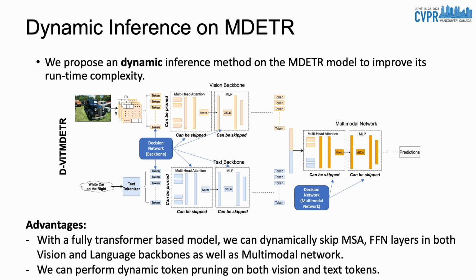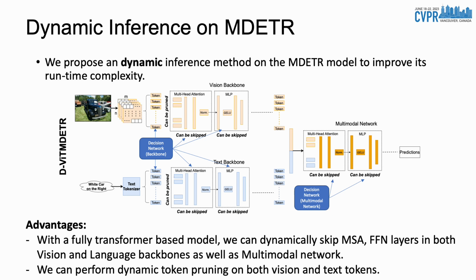MDETR is one of the recent vision and language models that can perform well on grounding-based downstream tasks. However, it contains a large number of parameters, which increases its runtime complexity. To mitigate this problem, we propose a dynamic inference approach on the MDETR model. We can see our architecture in the figure.